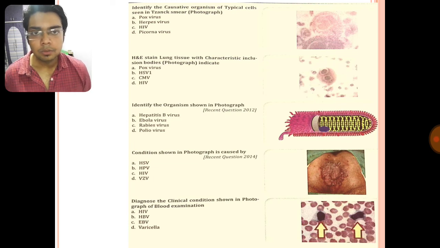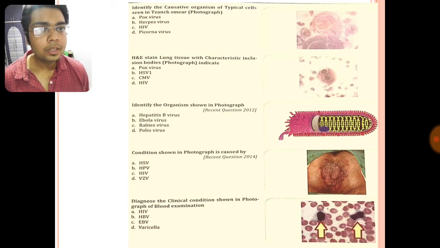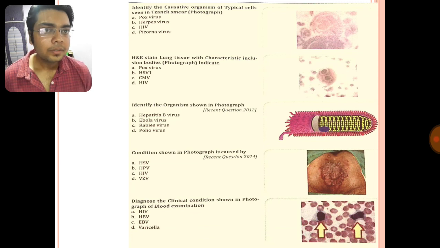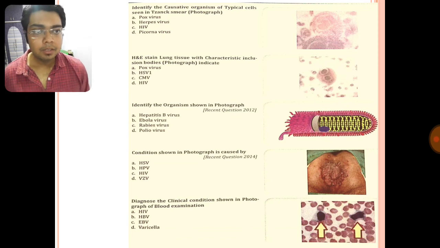So focus on the pathology and microbiology subjects regarding your picture MCQs. And radiology they will ask by picture only. Identify the causative organism, the typical cell in the Tzanck smear. So Tzanck smear you all know, write in the comments. H and E stain lung tissue with characteristic inclusion bodies indicate, so you can see the owl eye inclusion bodies basically in CMV.